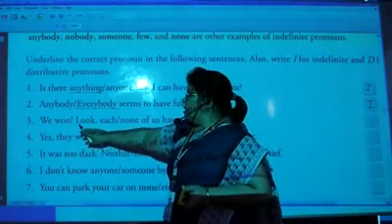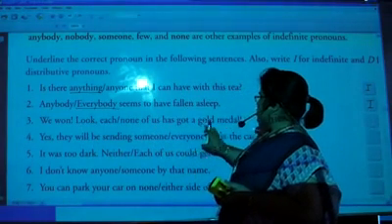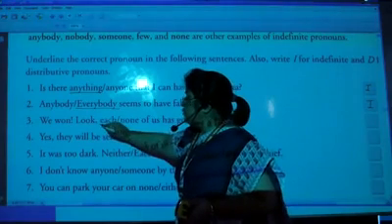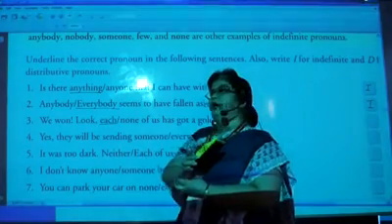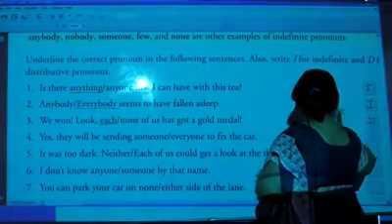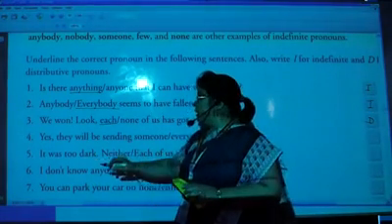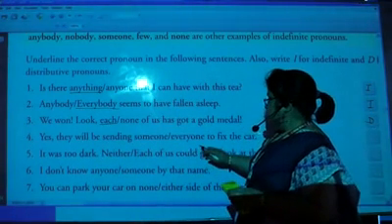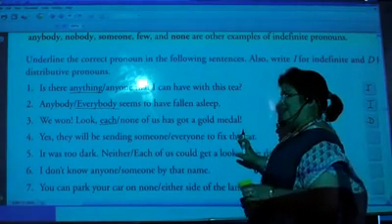We won. Look, each or none of us has got a gold medal. Obviously, when you will win, each one of you will get. None means koi nahi, but each, right? So, what it is doing? It is distributive. It stands for each one. Yes, they will be sending someone or everyone to fix the car.